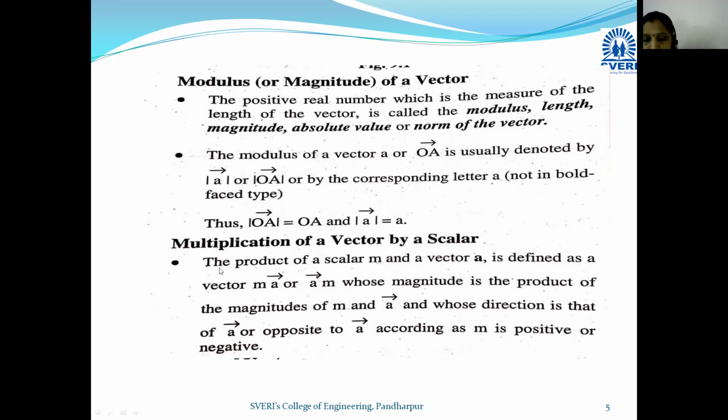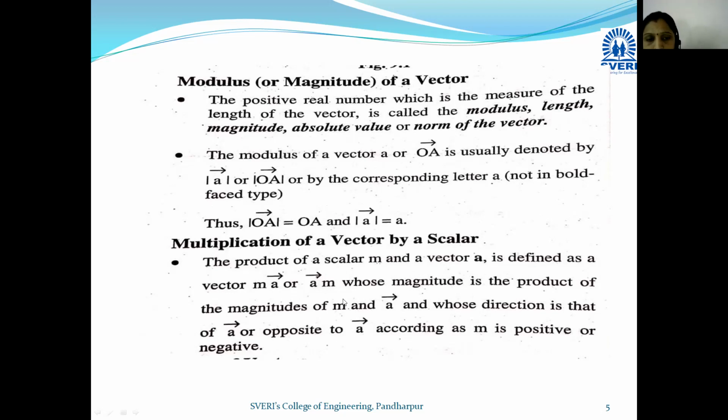Now let us move towards the algebra on vectors: multiplication of a vector by a scalar. The product of scalar m and the vector a is defined as the vector m a bar, or a bar m, whose magnitude is the product of the magnitudes of m and a bar, and whose direction is that of a bar or opposite to a bar.